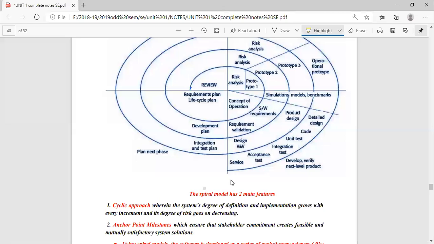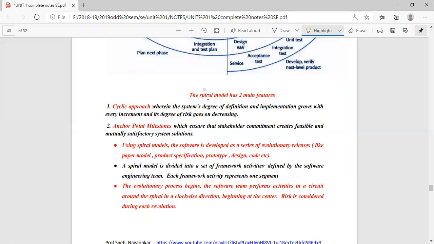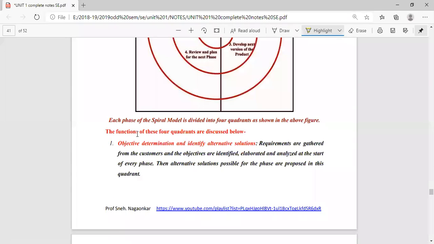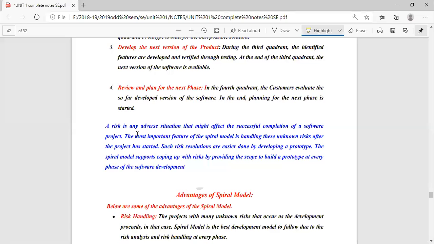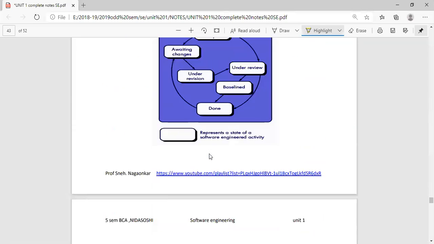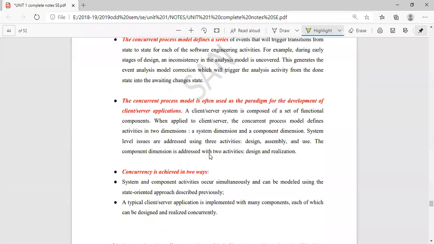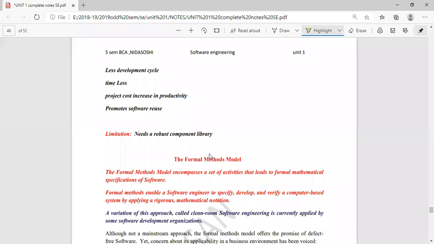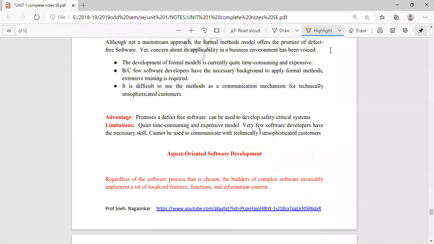No queries? So in the next session, we will start from here again. I will highlight the applications, advantages and disadvantages of the Boehm spiral model, and we will move on to the concurrent model. This will be another 2 classes which will end your first unit, guys.